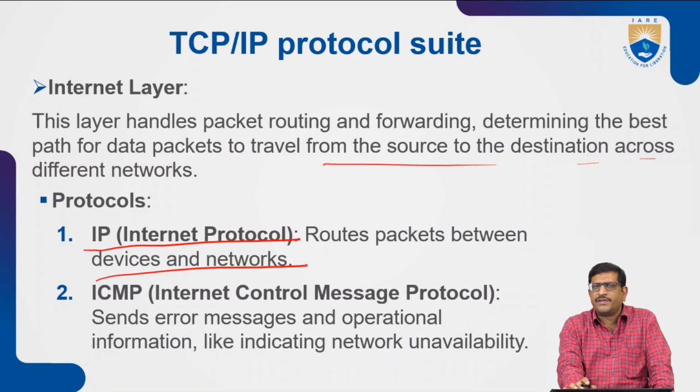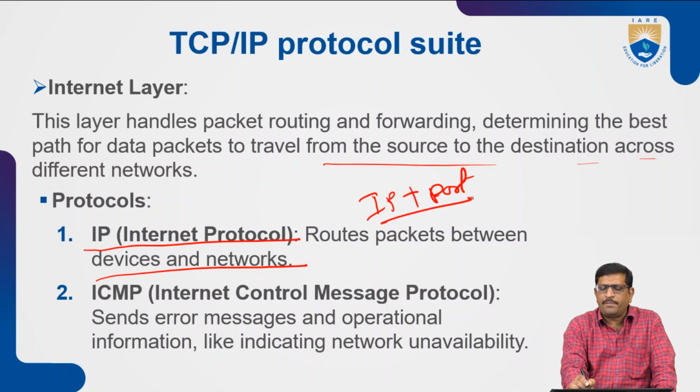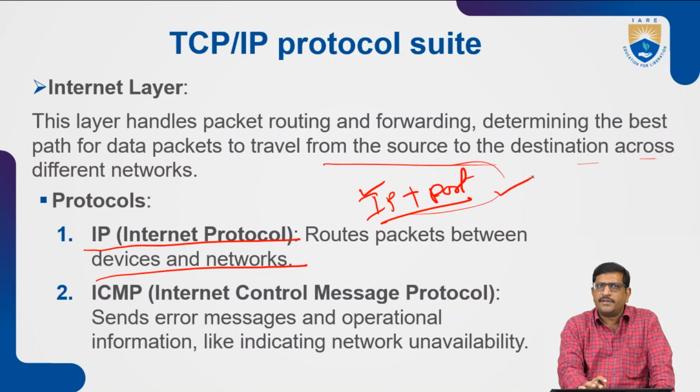If you want to transfer data to a particular device over the network, it requires the IP address plus the port number. The IP address identifies the device, and the port number identifies the network port. With the help of the IP address and the port number, the data transfer can be done over the internet.